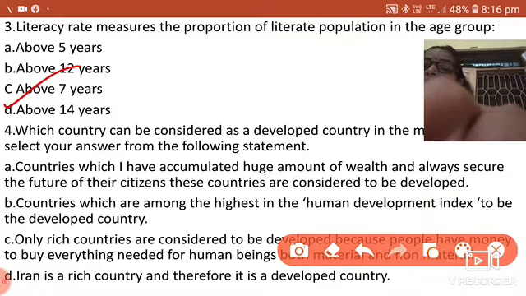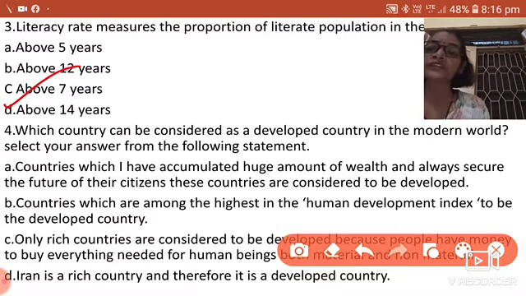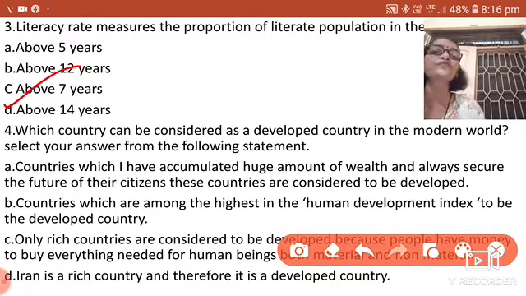The next question is, which country can be considered as a developed country? It's not asking for a particular country name. It's asking which criteria are considered for a developed country in the modern world.